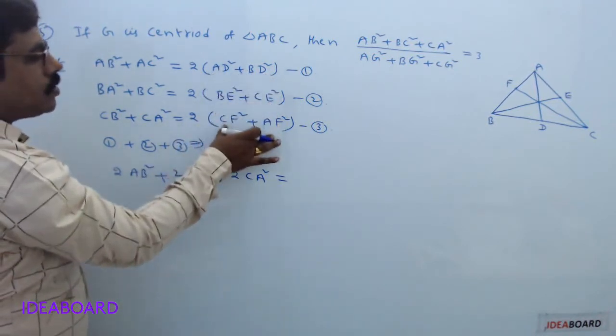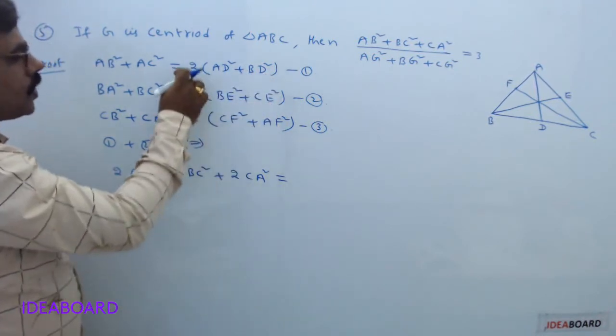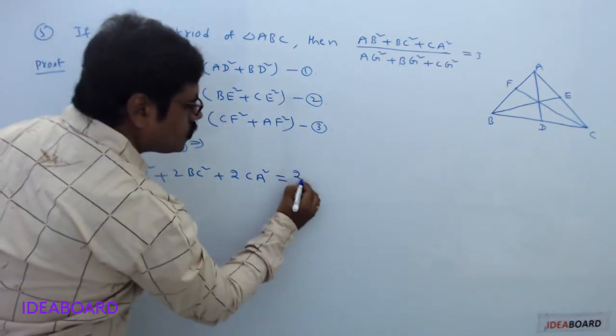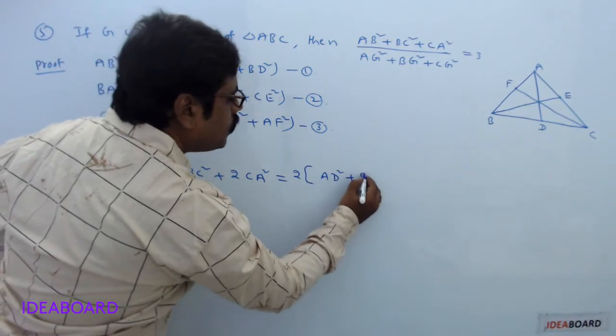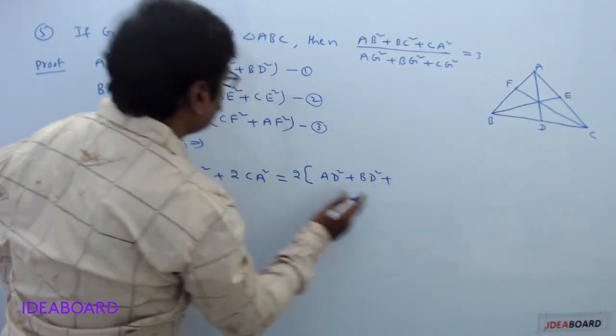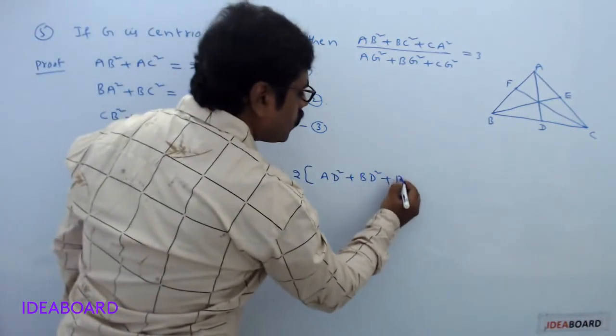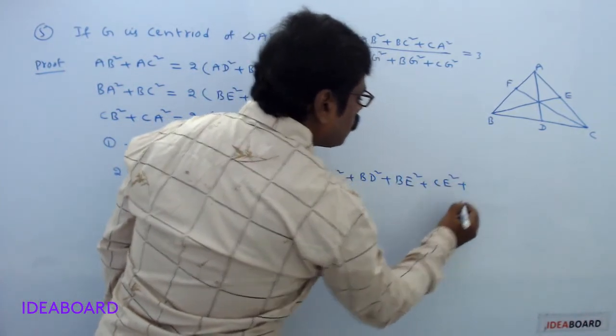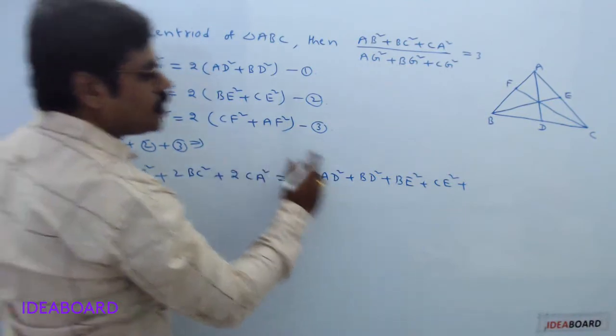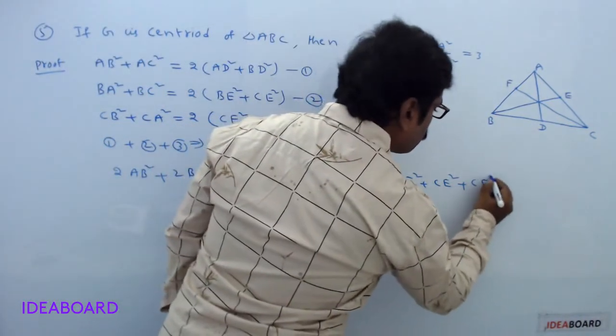Equals, now come to the right hand side expression. By adding these three terms, you are getting a common factor 2. So this is 2 into AD square plus BD square plus BE square plus CE square plus CF square plus AF square.